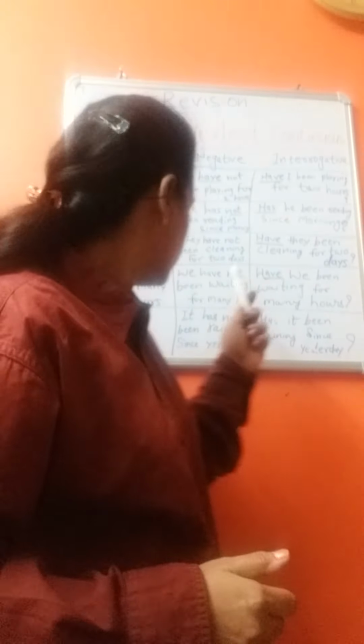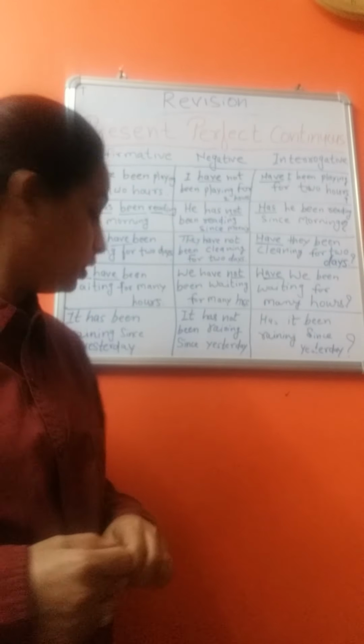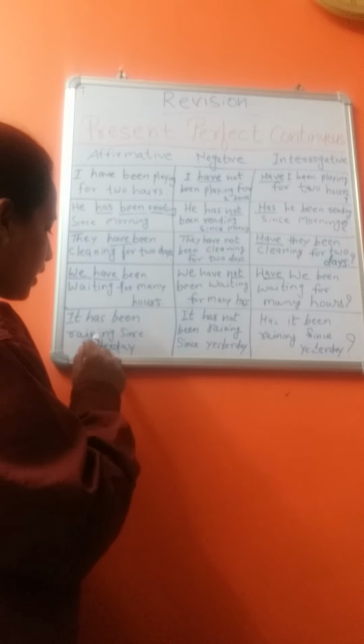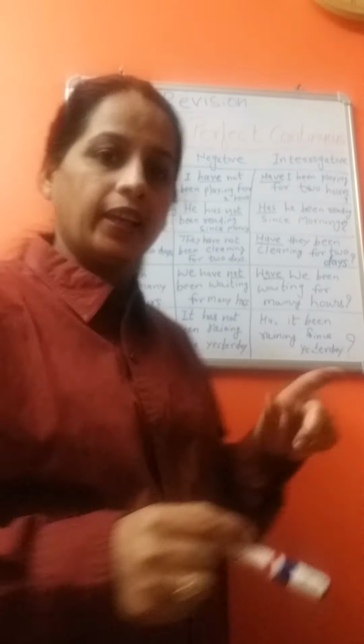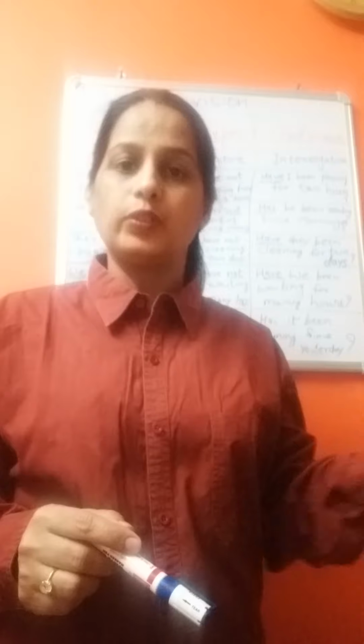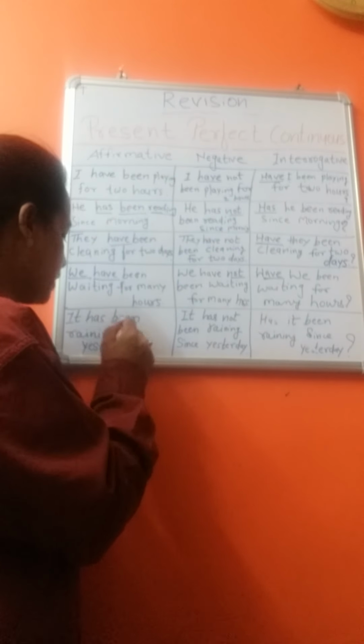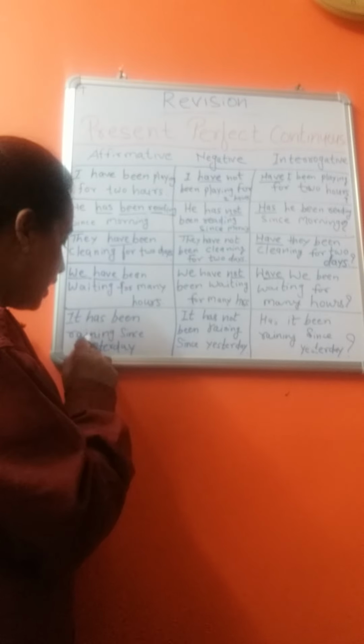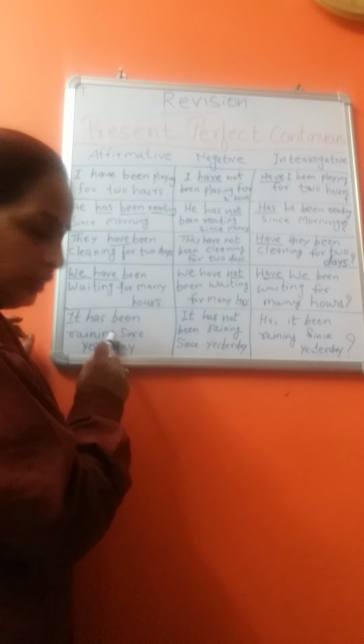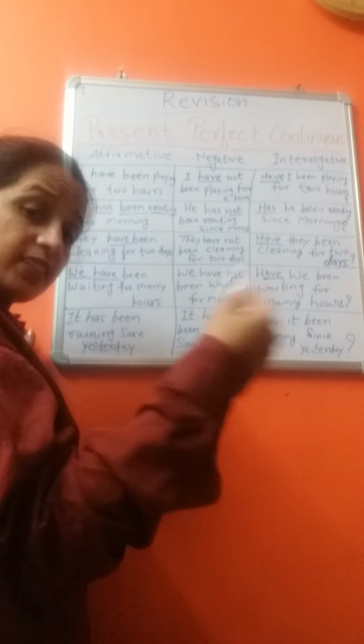The last example I have: it has been raining since yesterday. It, the third person singular, we use has. It has been raining. We add the ing form to the verb. It has been raining since yesterday.